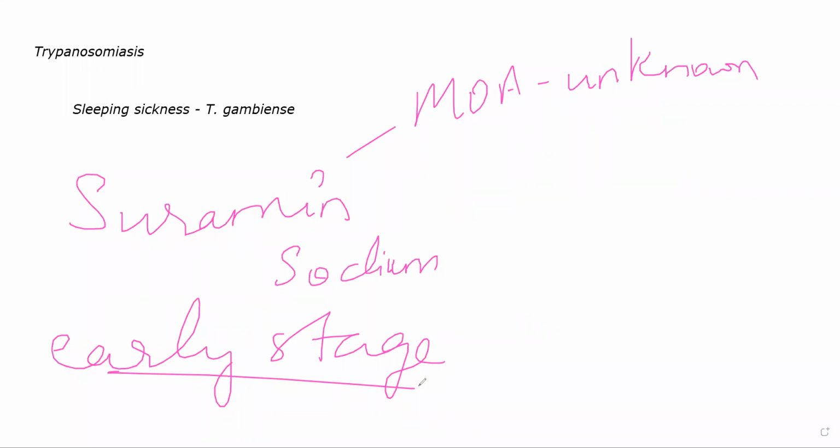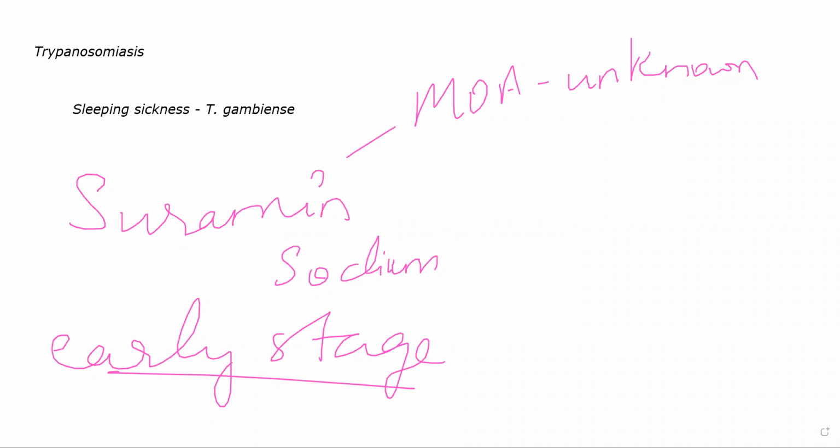This drug does not have the ability to cross your blood-brain barrier, and essentially, whenever the disease becomes more advanced, that is when suramin sodium becomes useless. Okay, because that is when you will have neurological infiltration of trypanosomiasis, and this drug will become useless. At that time, you will use different drugs.